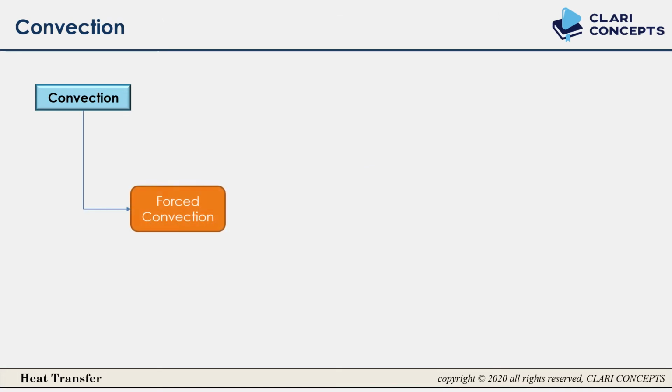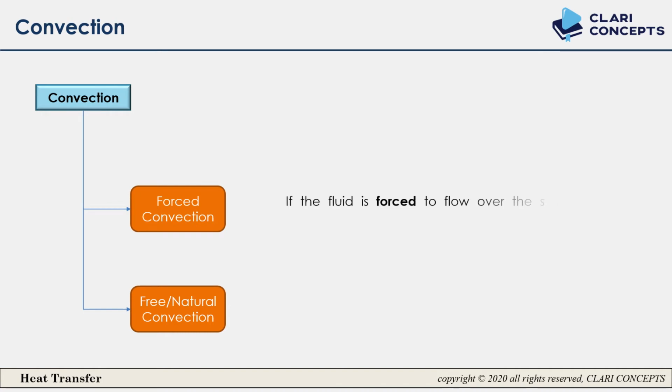Now convection is of two types. One is forced convection and the second is free convection, or you can call it natural convection also. So what is forced convection? If the fluid is forced to flow over the surface by external means such as a fan, pump or the wind. If you force fluid to flow over the surface or the body, then that is forced convection.